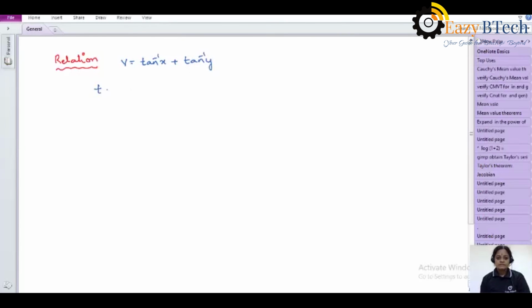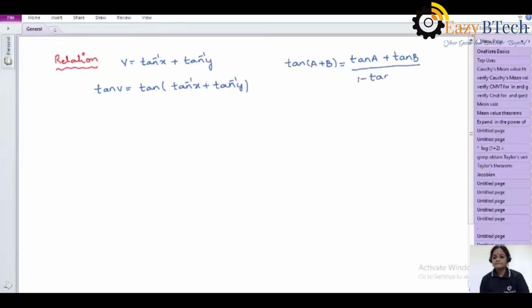So apply the tan function on both sides: tan v is equal to tan of (tan inverse x plus tan inverse y). In trigonometry we have one formula, tan of (a plus b) is equal to (tan a plus tan b) by (1 minus tan a tan b). So now I am applying this formula.